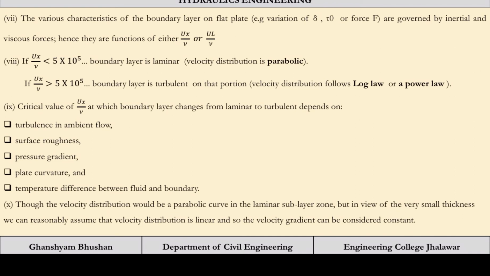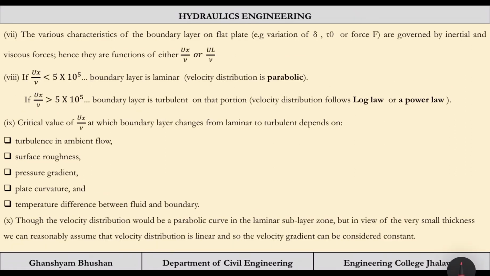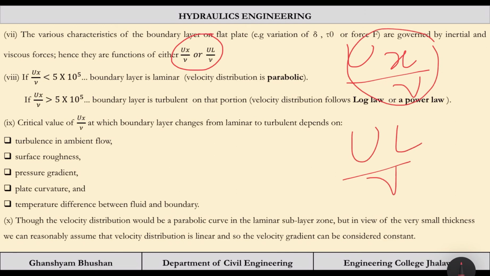Now the various characteristics of the boundary layer on a flat plate, that is delta, tau naught, or tau naught multiplied by the area, that will be force, are governed by inertial and viscous forces, and hence viscous force and inertial force are related by the Reynolds number. So Reynolds number for this case will be u x by nu, where u is the velocity, x is the distance, and nu is the kinematic viscosity, or u L by nu, whichever is the case.